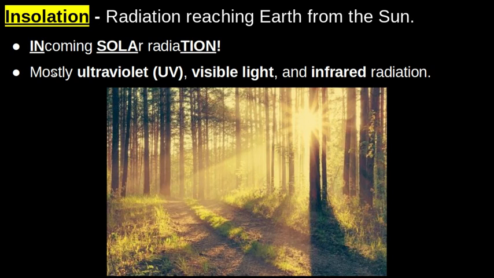You're going to talk about these three types of radiation a little more in our next lesson when we talk about the greenhouse effect. Right? So the reason why this plays in with climate is because the color and texture of a surface is going to affect how much energy or how much insolation it's going to absorb from the sun. Remember, to absorb means to kind of take in.